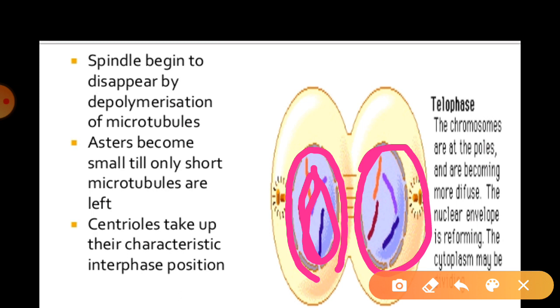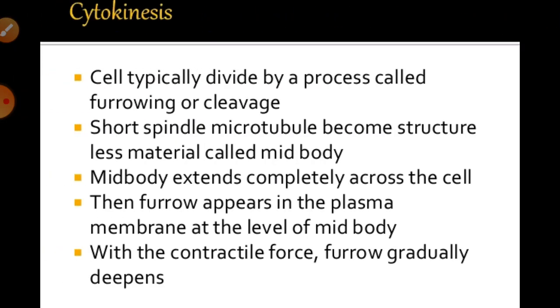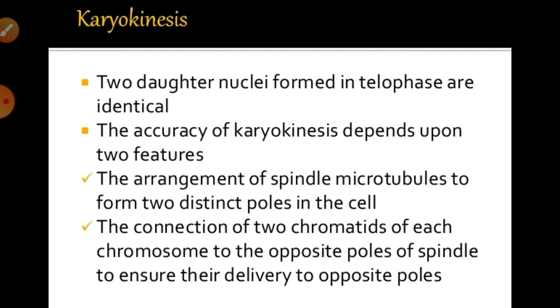Sometimes we can say that these stages take place over there. So we can say that during karyokinesis, two daughter nuclei are formed in the telophase, which are identical.